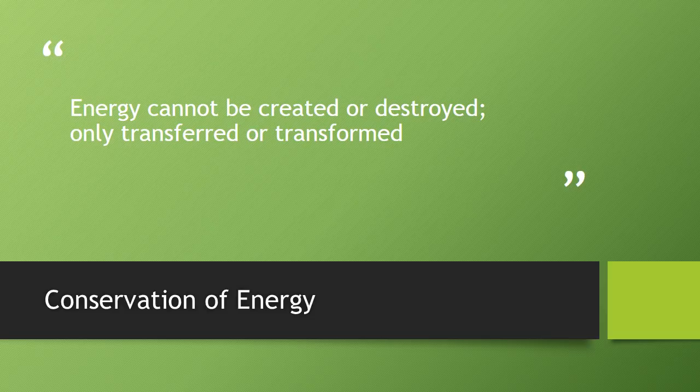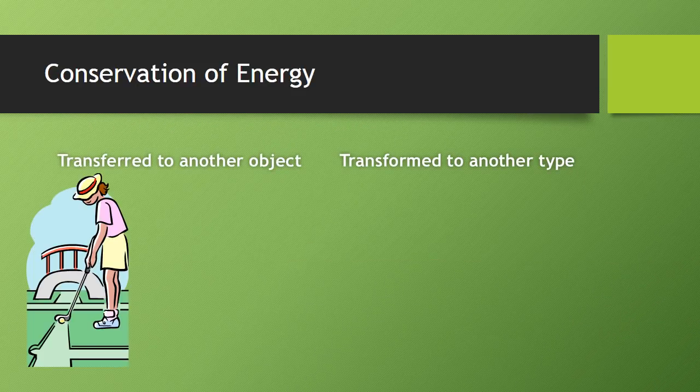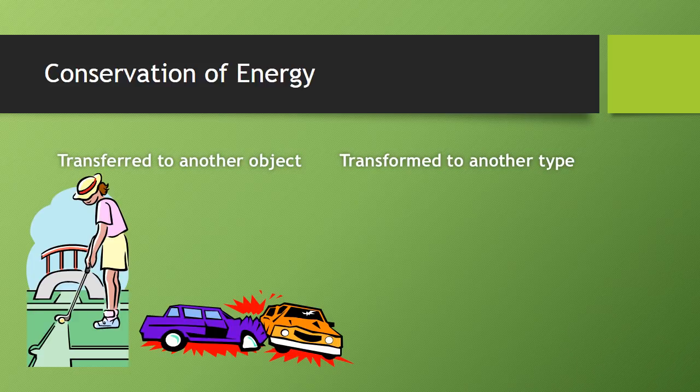Now for the law of conservation of energy. This states that energy cannot be created or destroyed, only transferred or transformed. For example, when playing golf, the kinetic energy of the golf club is transferred to the ball, and the ball rolls away with kinetic energy. Or in this car crash, the kinetic energy of the first car, when it crashes into the second car, transfers kinetic energy to the second car.